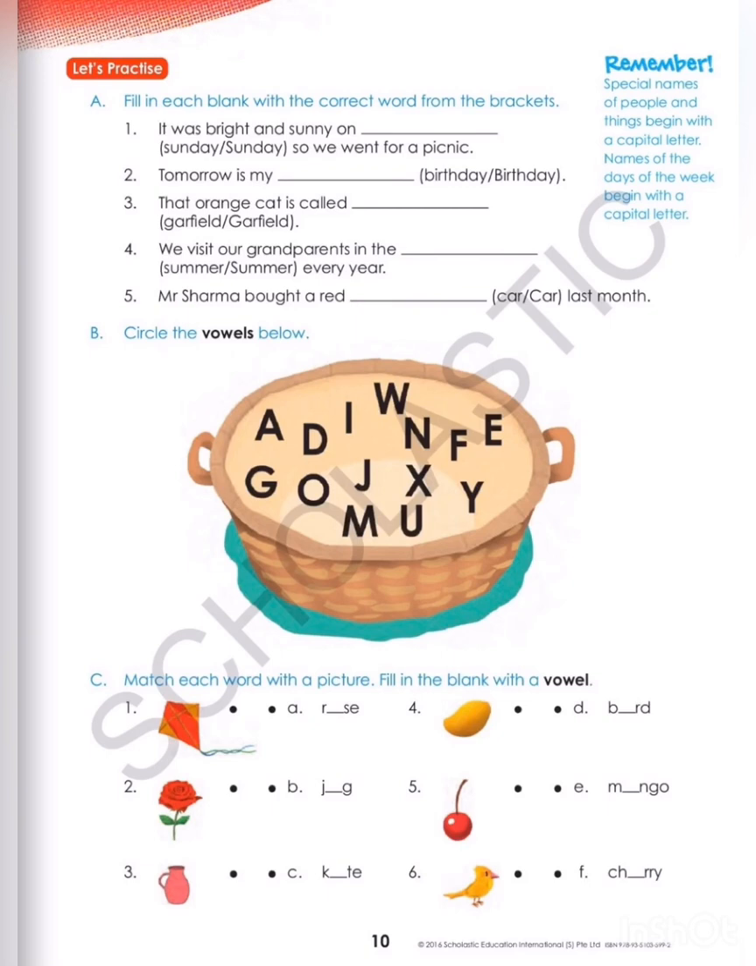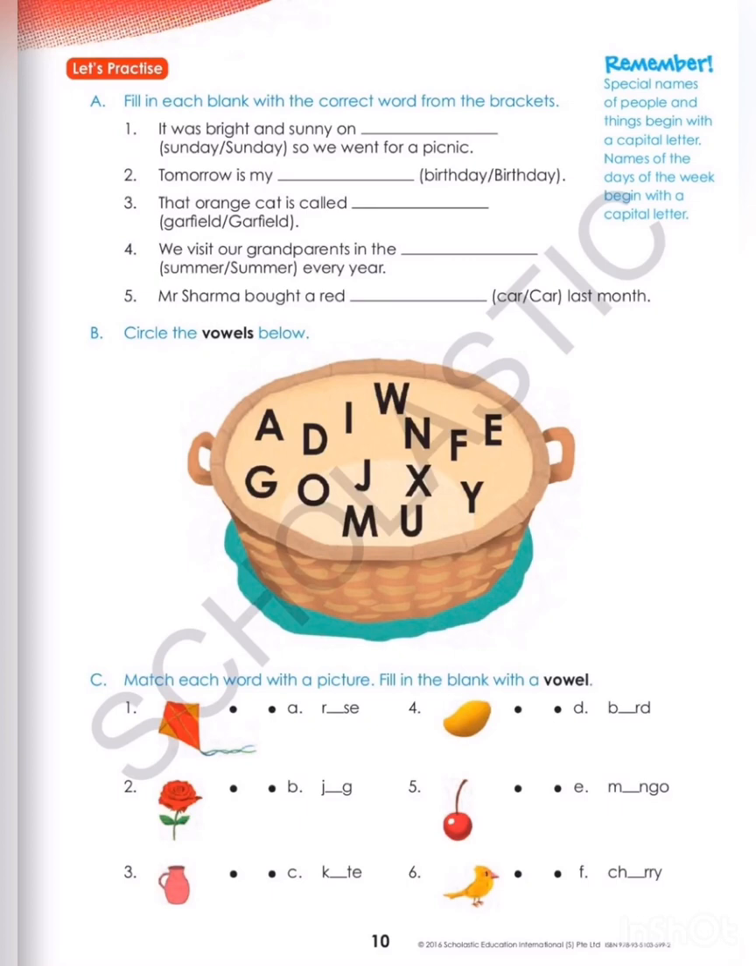Now we start doing practice. Question number A is again fill in each blank with the correct word from the bracket. Here we have two options. So we have to choose the correct one and write it in the blanks. It was bright and sunny on dash. So we went for a picnic. Now as I told you earlier, the name of the day of the week we will start with capital letter. So Sunday starts with capital letter. So what will we write here? Capital S-U-N-D-A-Y.